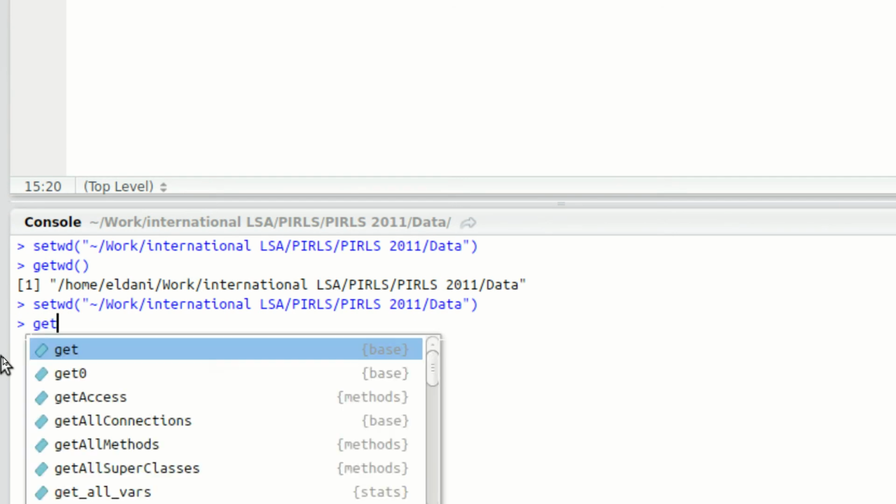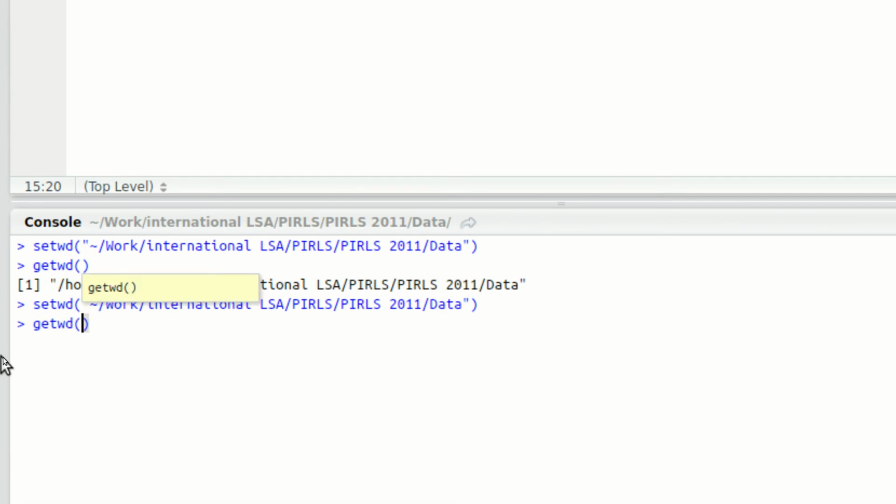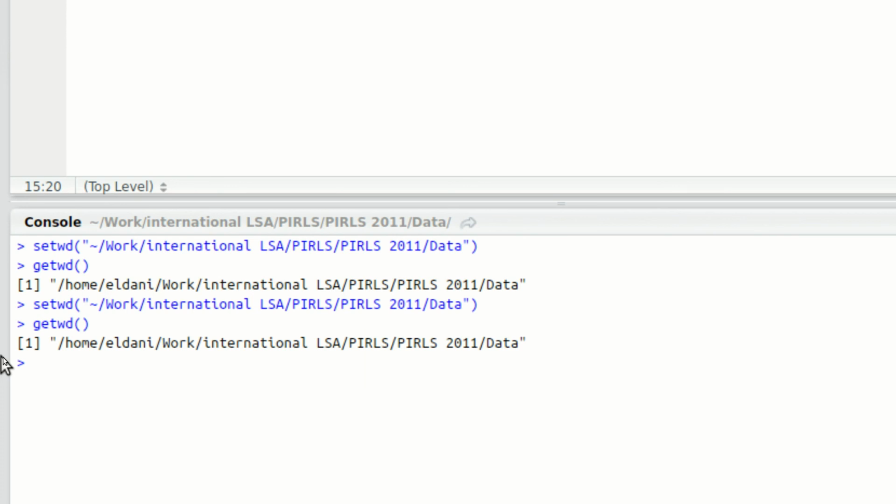So if I type get working directory, I will get the directory where my data from PIRLS is stored, and the same when I'm using intsvy functions, for example, for importing data, then I won't need to use the argument for the file path, because it will always look into this folder by default.